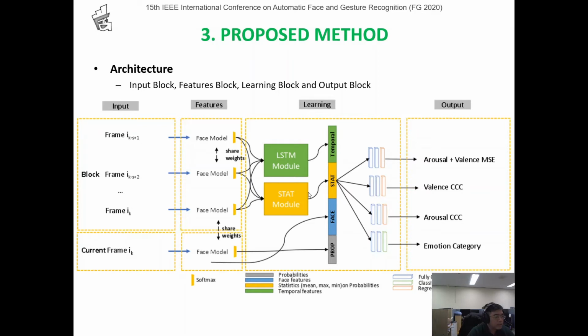And finally, we use the face model to extract from the current frame the face features and properties features. After that, we input to the classification block to predict valence-arousal with mean squared error, valence concordance correlation coefficient, arousal concordance correlation coefficient, and expression categories.